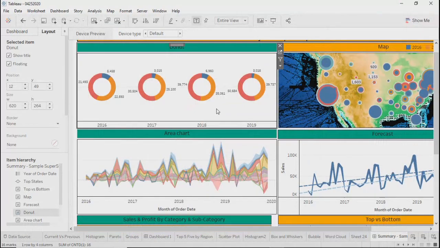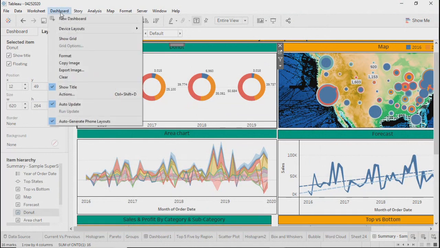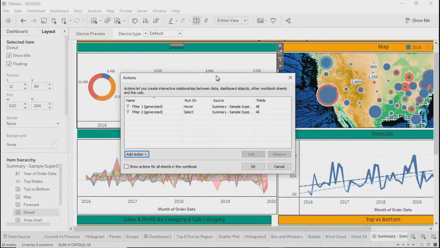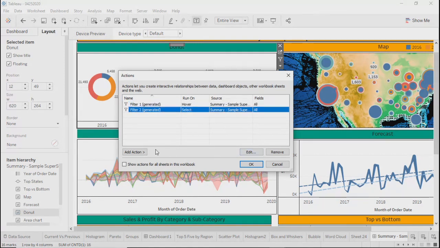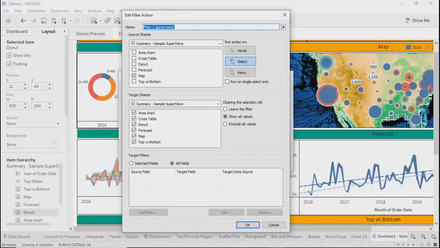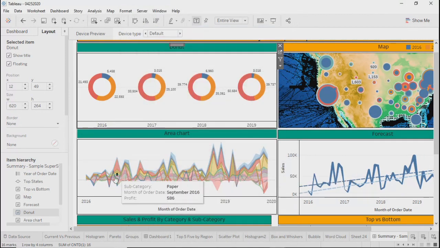All right. Any question till now? We saw how we can apply this filter action from one dashboard to another, from one sheet to another. And what are the other options over here, and how you can apply it based on one field or multiple fields. And definitely the beauty of floating and tiled layout.